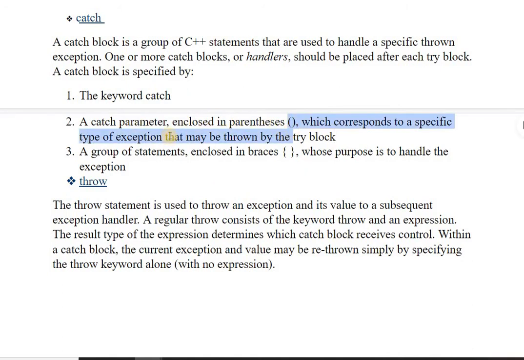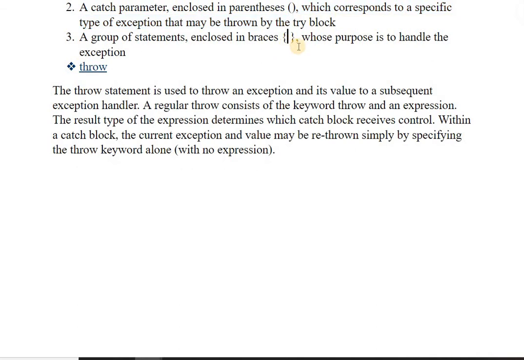A group of statements enclosed in curly braces handles the exception, and these curly braces will carry the information that an exception has occurred or what the problem was. You will just print the message there. The throw statements are used to throw an exception and its value to a subsequent exception handler. A regular throw consists of the keyword throw and an expression.